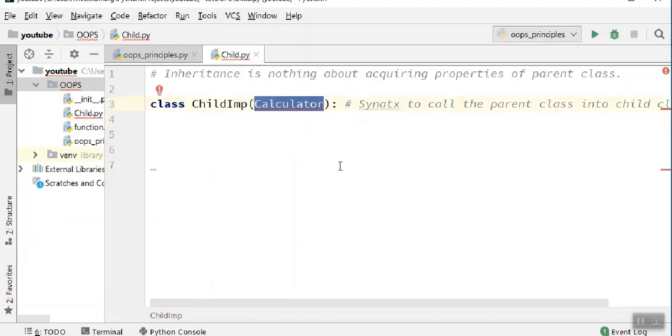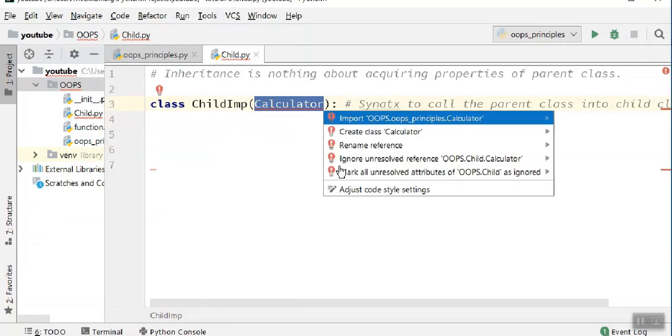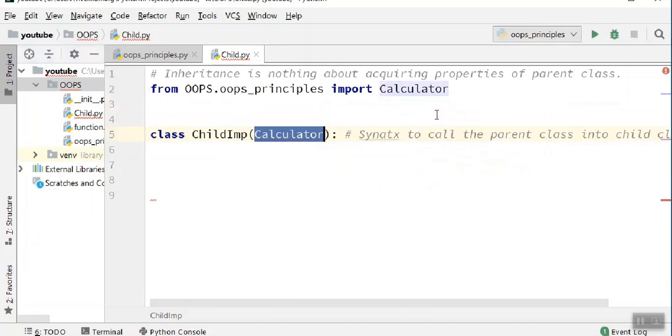You just select this and press Alt Enter. You will see these options in here. You click, and you see this Calculator is being imported from this package, then this file, and in that you have Calculator. Now you see that the error went away.